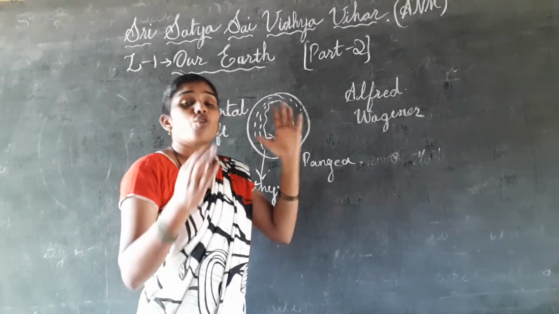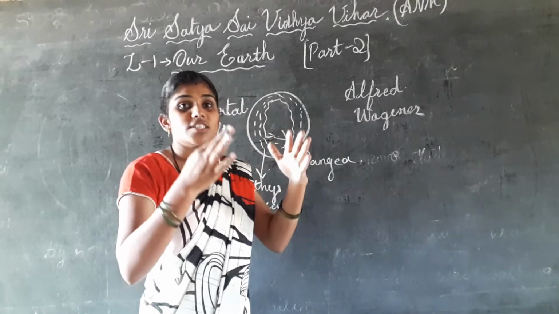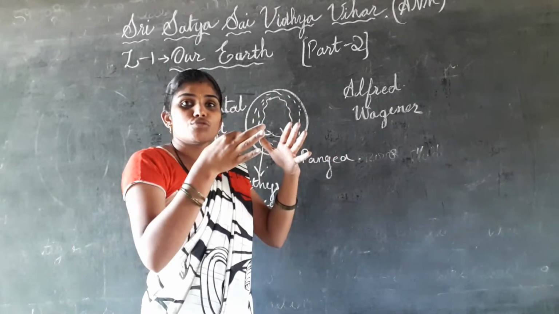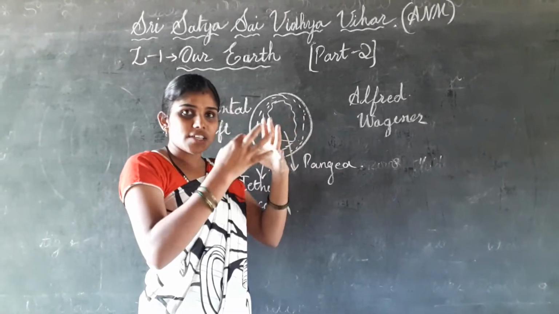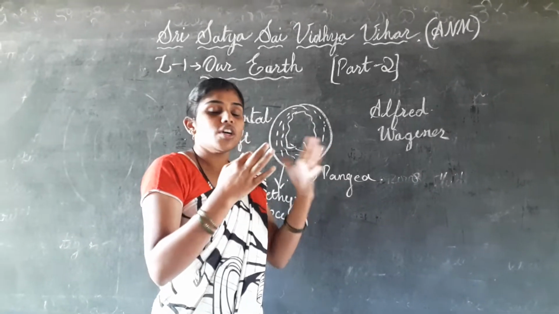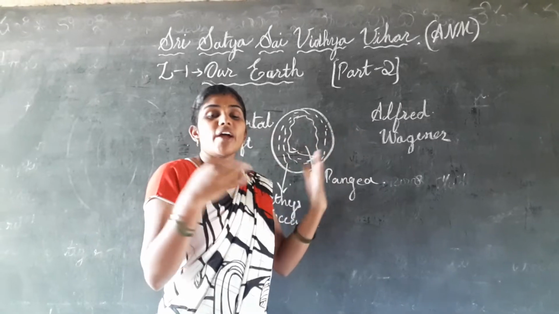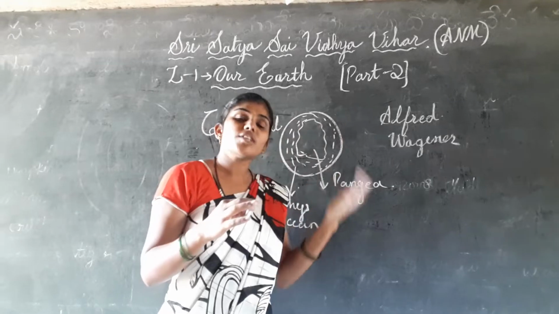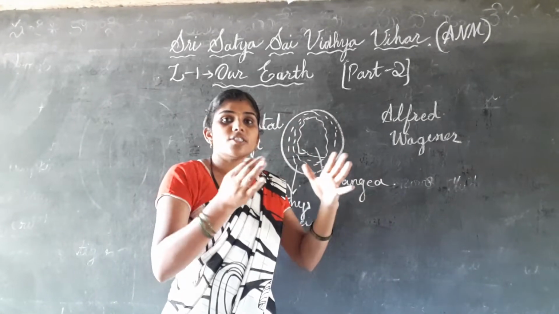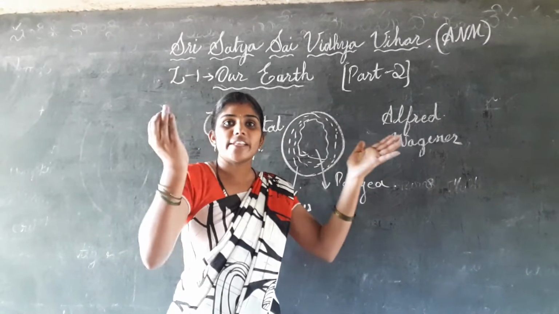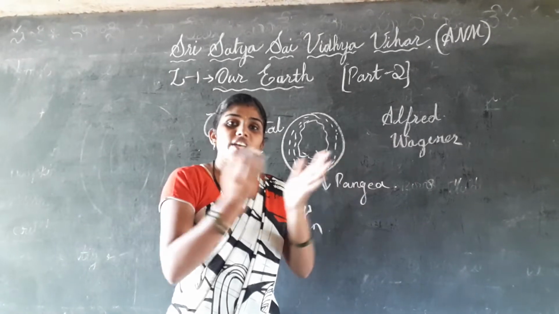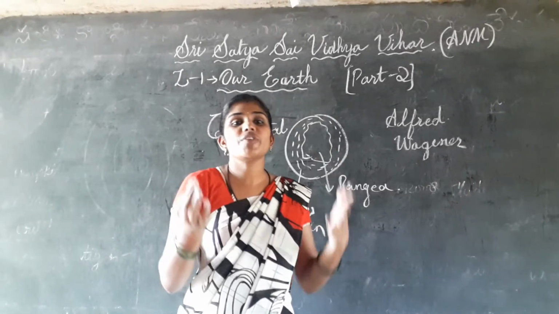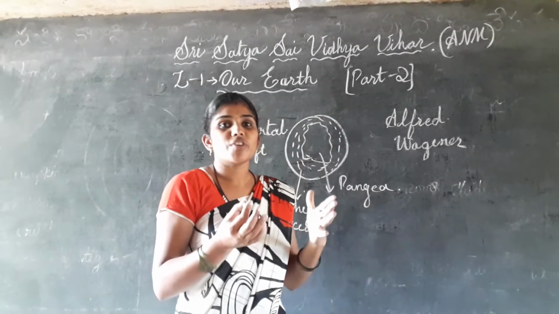After some years, this land started moving from its place and was divided into some pieces of land. After dividing also, each piece collided with others. This dividing and colliding took millions of years.